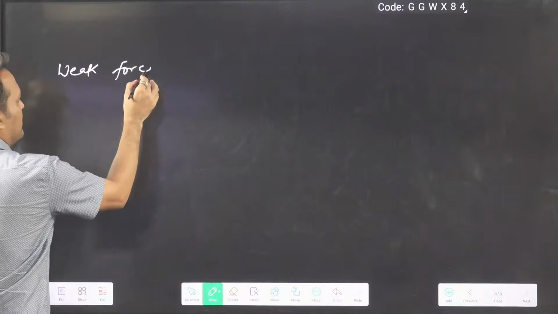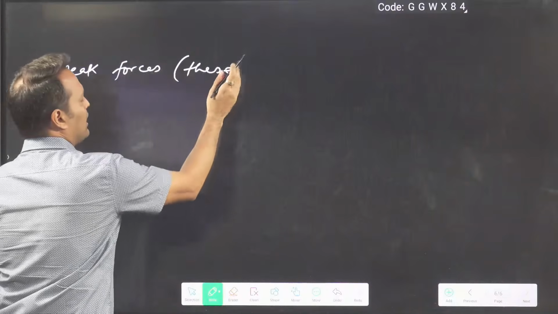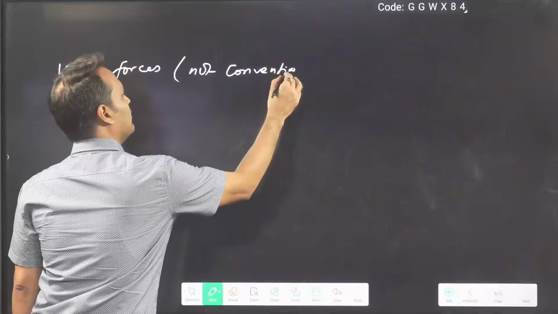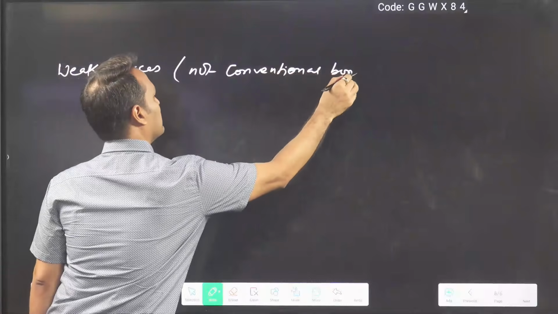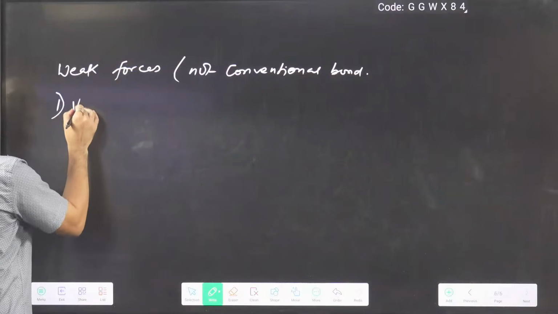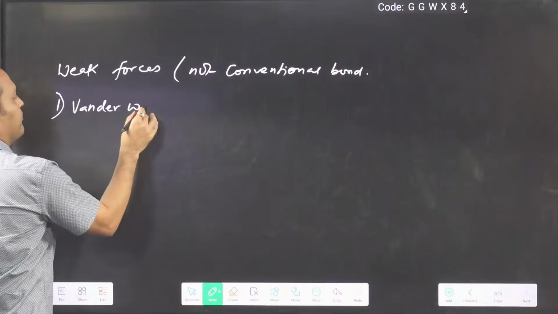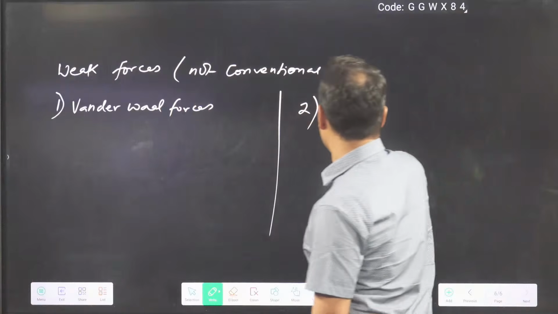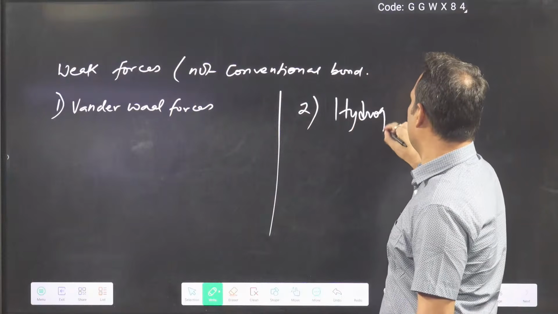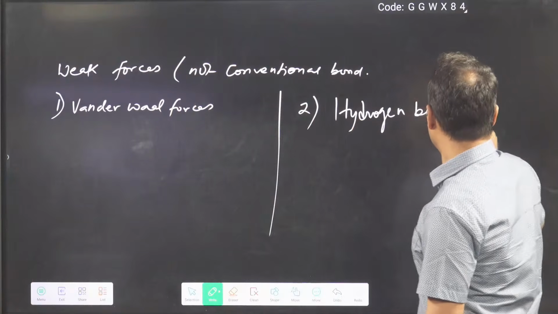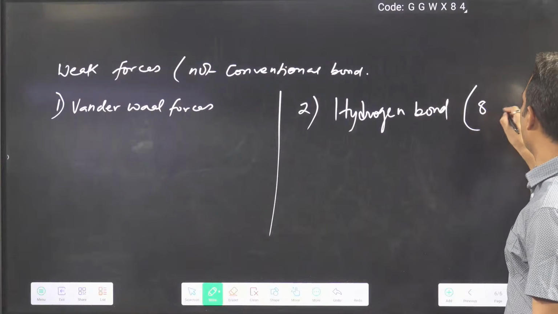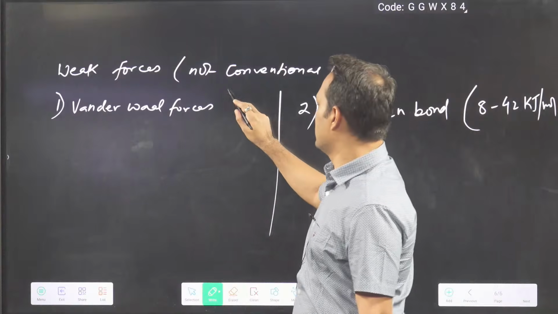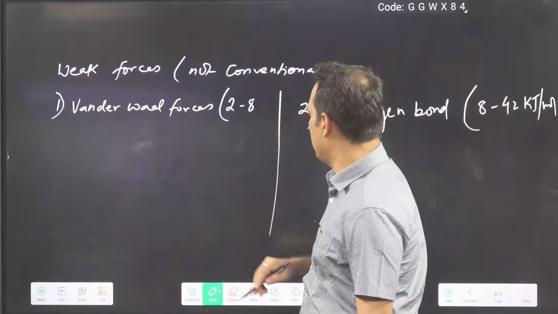Then you can ask, sir, what about weak forces? Weak forces, we are saying, are not conventional bonds. This comprises van der Waals force. And what about hydrogen bonding? You can say bond energy of hydrogen bonding is from 8 to 42 kilojoule per mole. Van der Waals forces are 2 to 8.